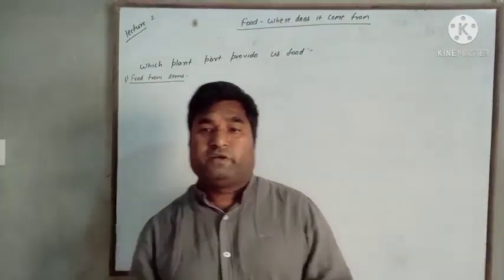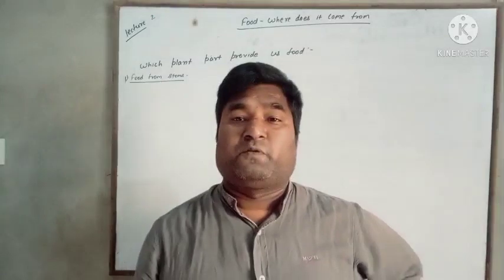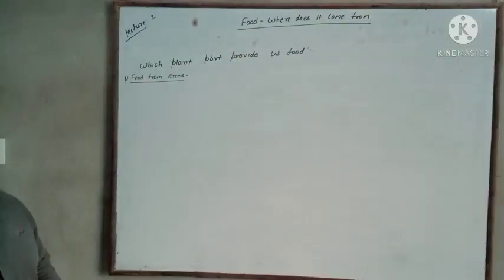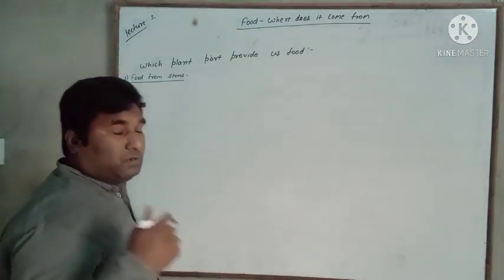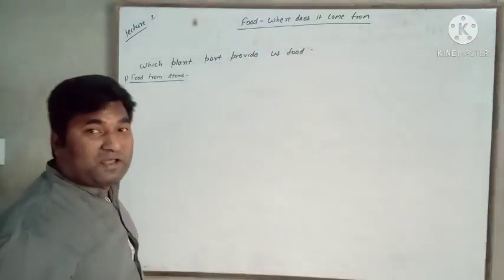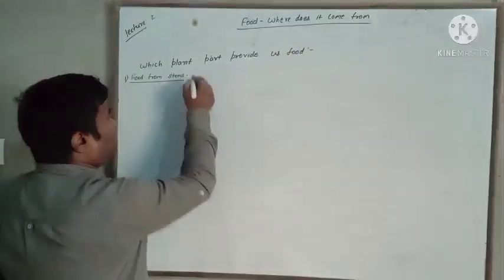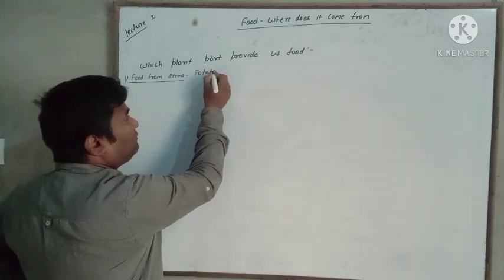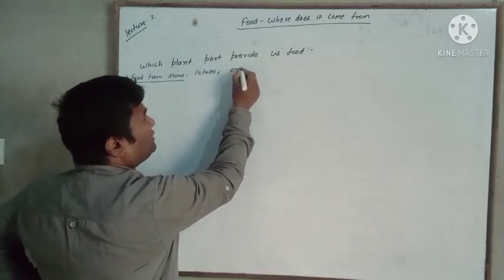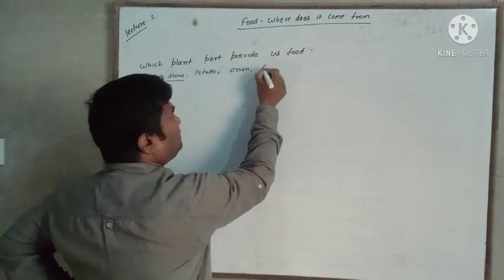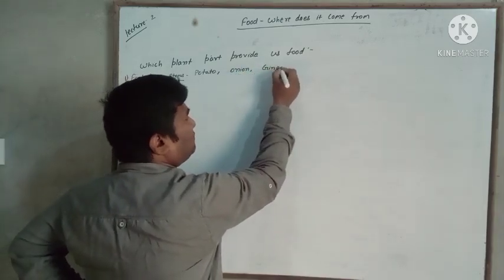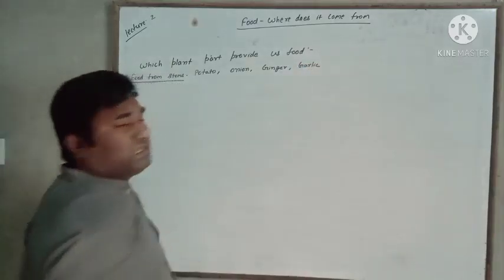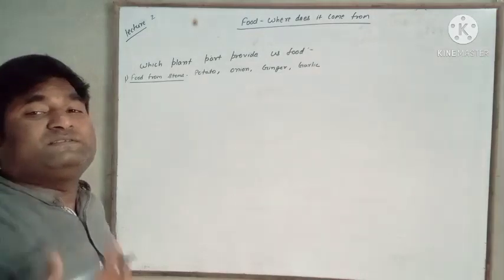Okay. So we are going to see which plant part provides us food. First, the food from stem, means stem of which plant is edible. Okay, for example, potato, onion, ginger, garlic. These are the plants whose stem is edible.